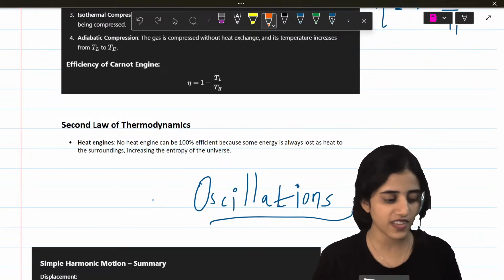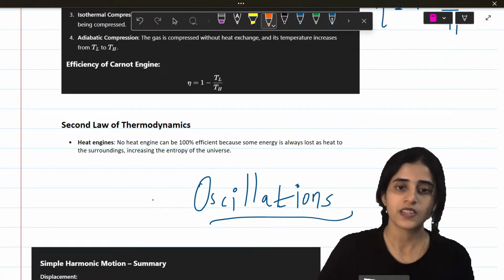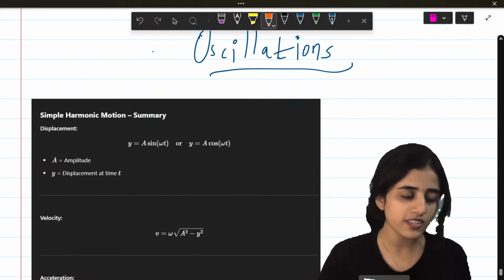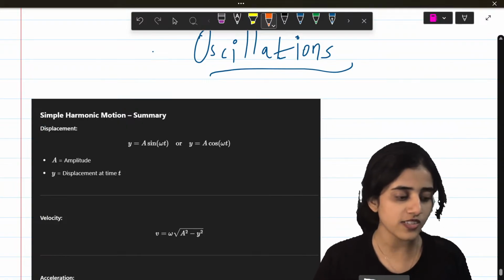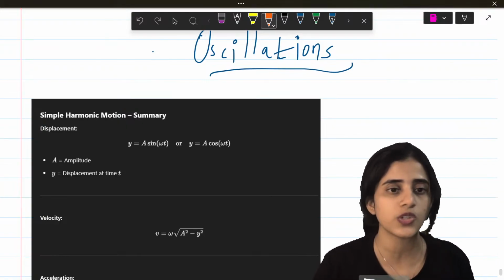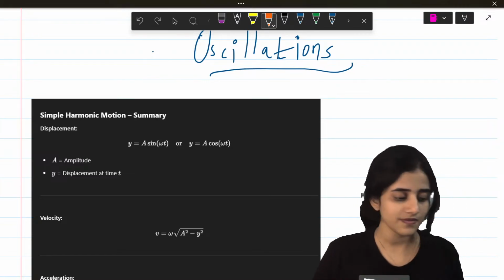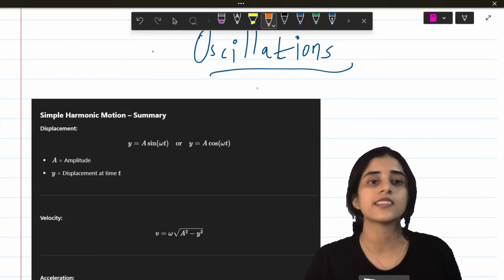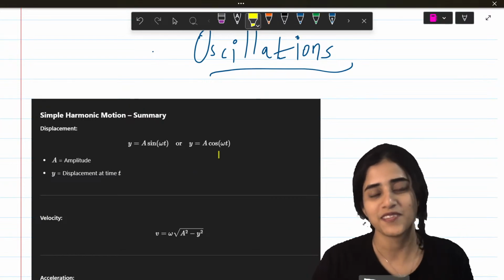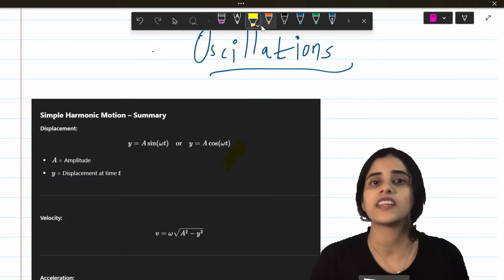The last two chapters, very important chapters. Okay. Next is oscillations. In oscillations, what you have to do is you have to look at some formulas. Formulas everywhere, no? That is physics.